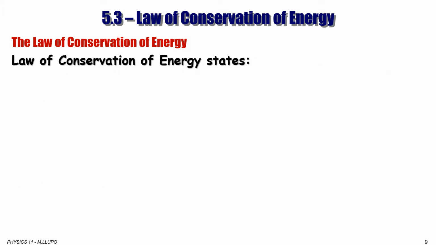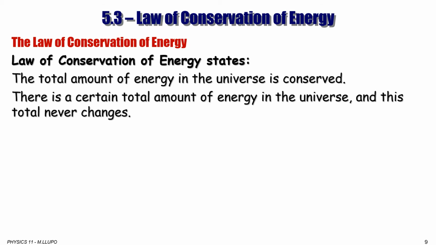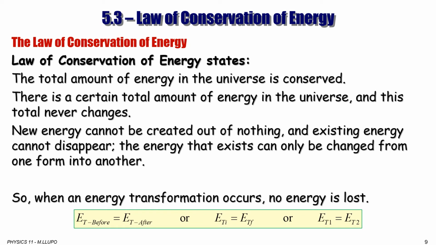So here is the law of conservation of energy. The law of conservation of energy states that the total amount of energy in the universe is conserved. So there is a certain amount of energy in the universe, and that total never changes. So new energy cannot be created out of nothing, and existing energy cannot disappear. The energy that exists can only change from one form to another. So when energy transformation occurs, from one form to another, no energy is lost. Yes, this is an ideal situation, but this is what we're studying.